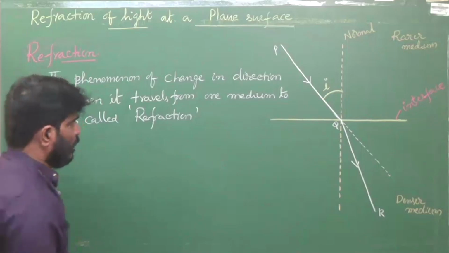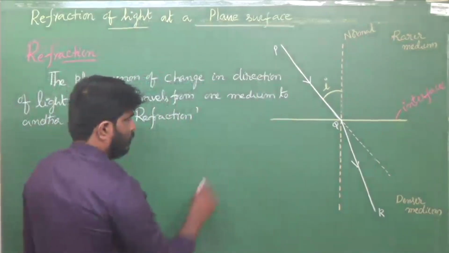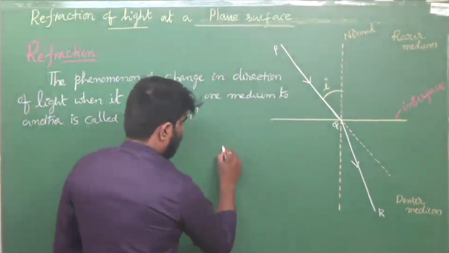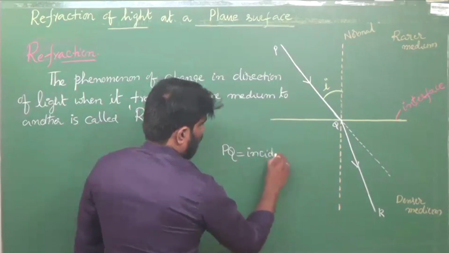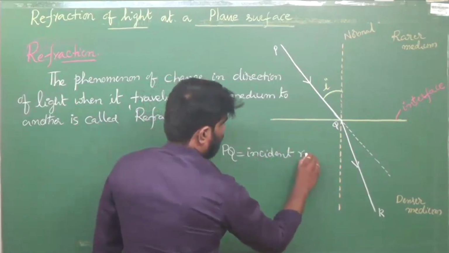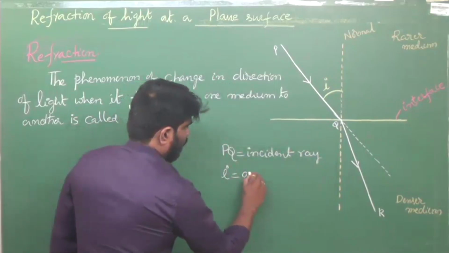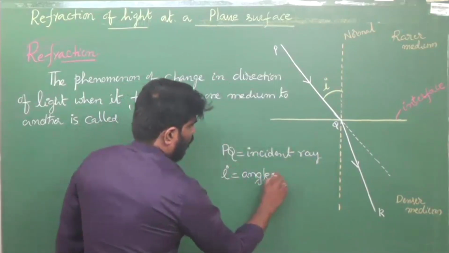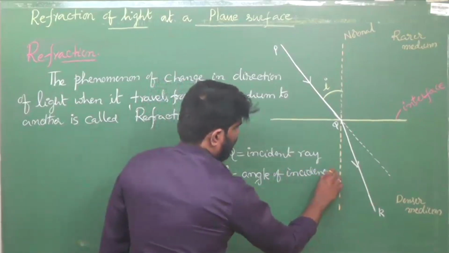Fine. Now tell me, what is PQ in the diagram? PQ is the incident ray. What is I? Angle of incidence.